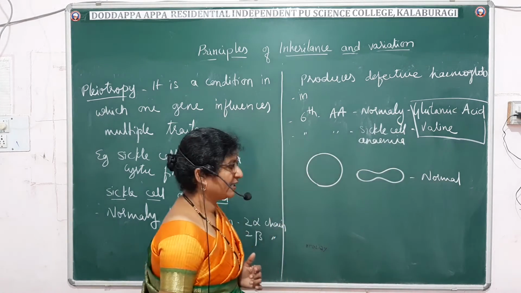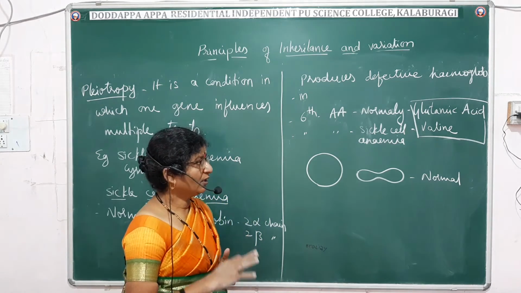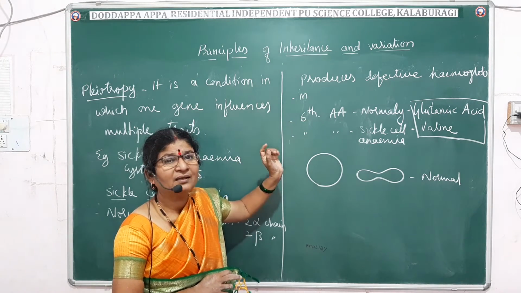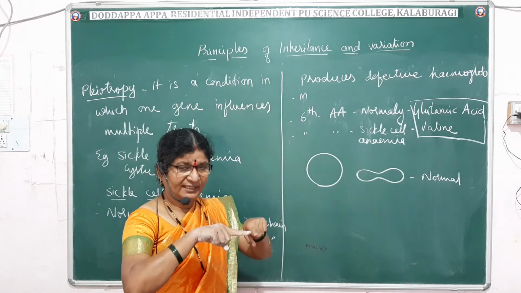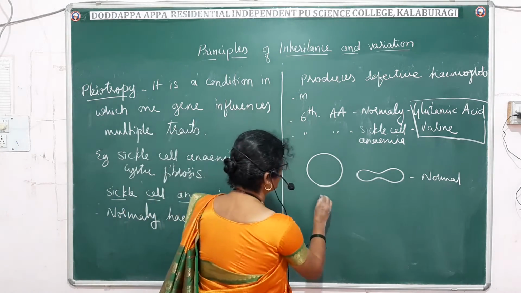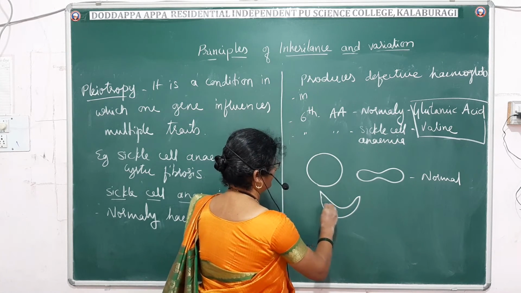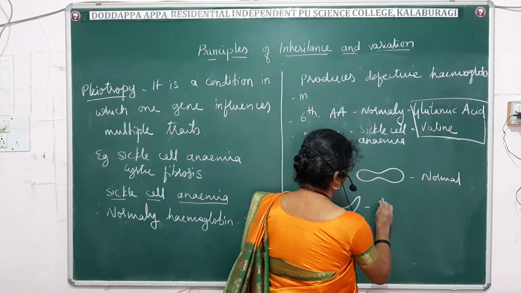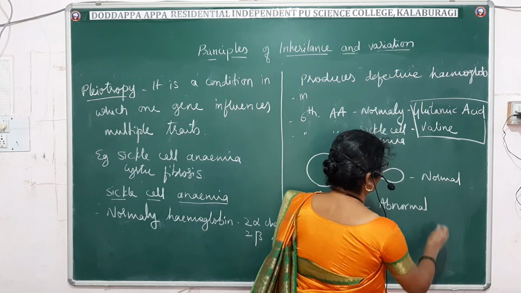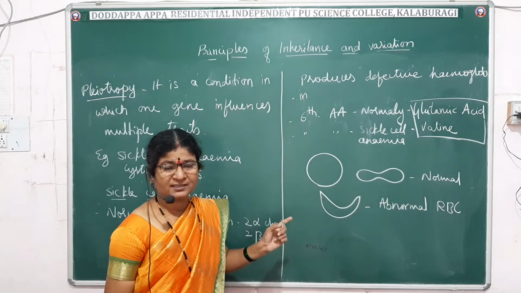In sickle cell anemia, because of the defect in the beta chain, the beta chain will take a fold. Because of that, the RBCs will take a sickle shape. That is abnormal RBCs.